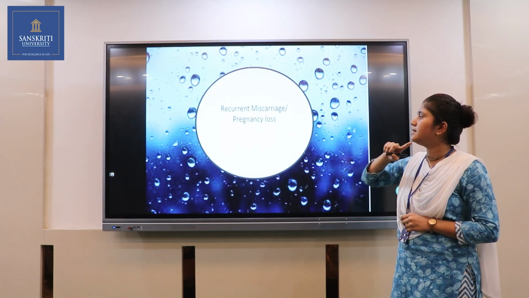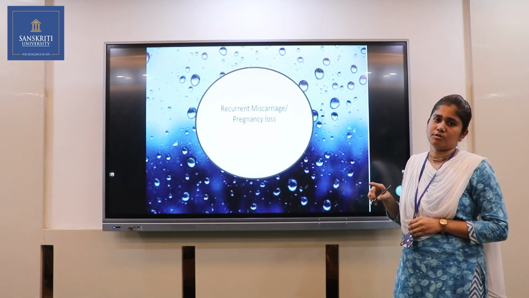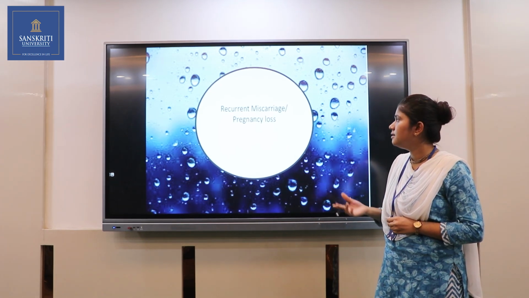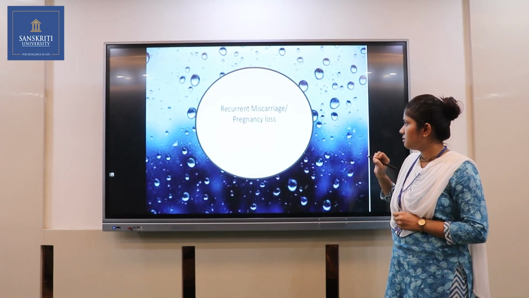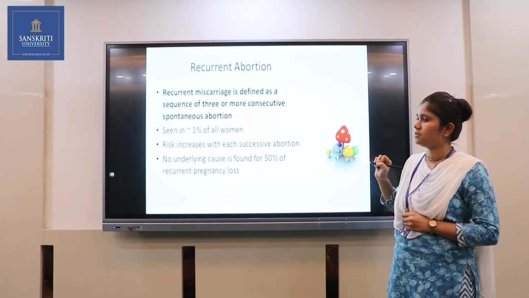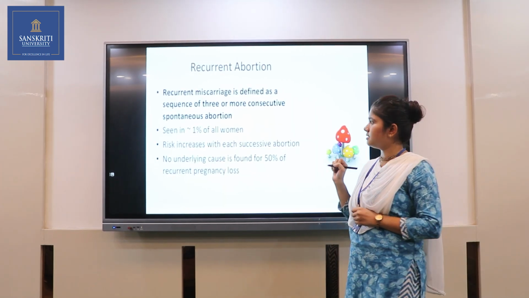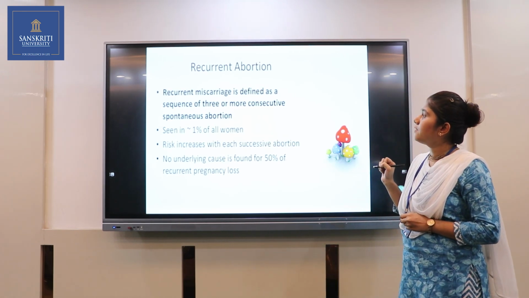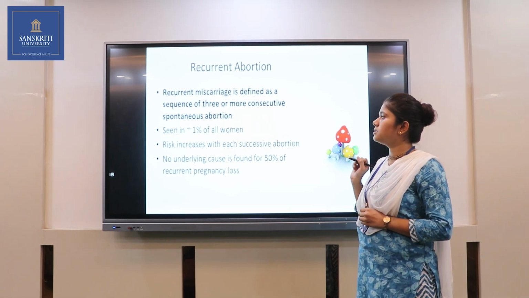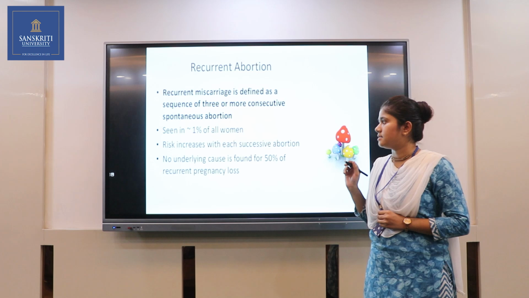Next, we will see recurrent miscarriage or pregnancy loss. Recurrent means one after another pregnancy loss. We will see the definition. What is recurrent abortion? Recurrent abortion is defined as a sequence of 3 or more consecutive spontaneous abortions.